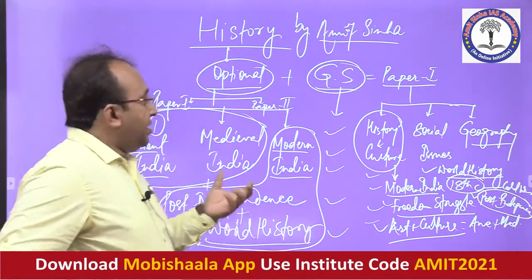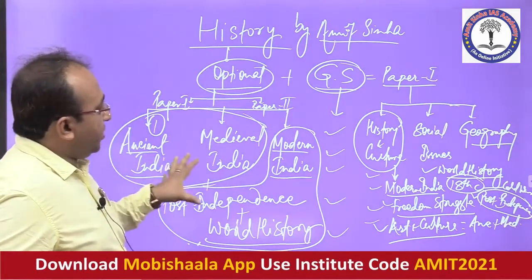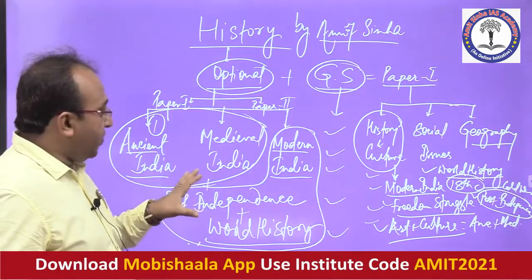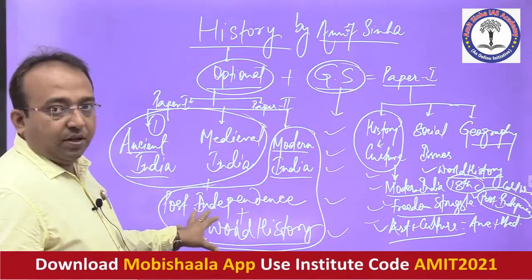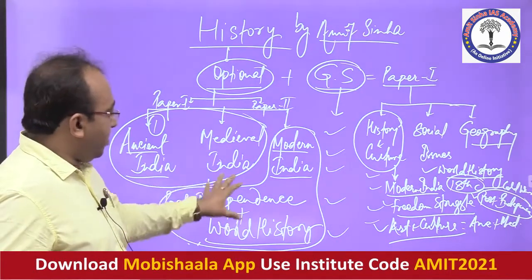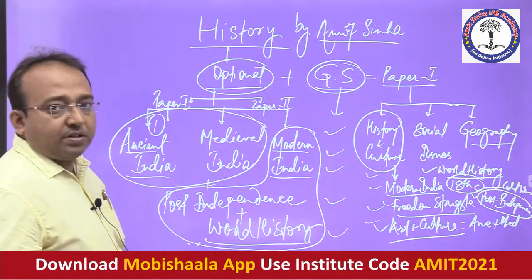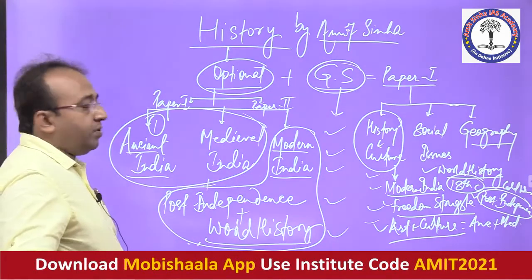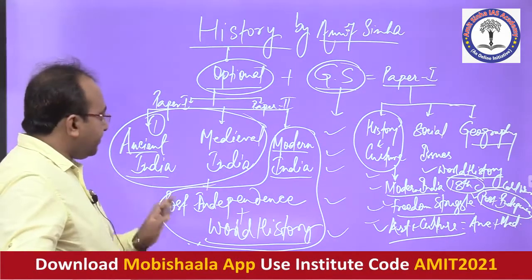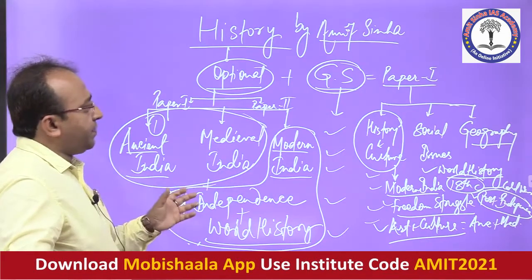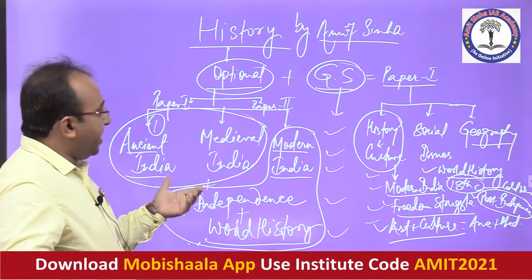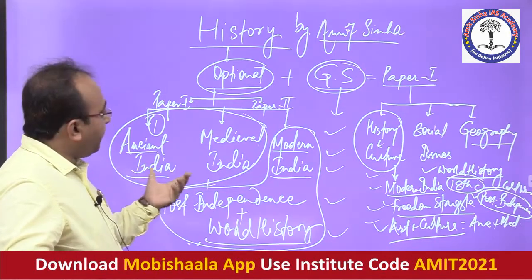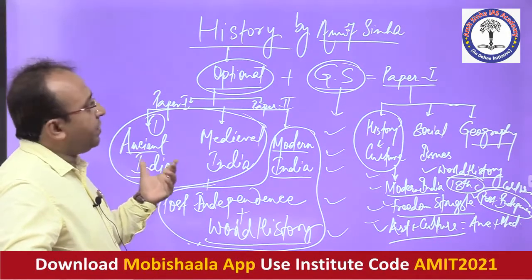So this is exactly what your syllabus is. You have to understand that the syllabus has to be referred to in this particular manner only: ancient, medieval, modern, and then you have the post-independence and world history parts of your syllabus. That is how we have to understand the syllabus. Coming back to this optional paper, especially in the context of ancient and medieval India, this is a part of paper 1 of your optional paper of history.